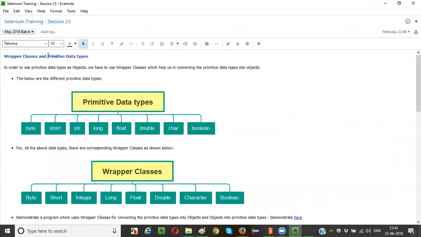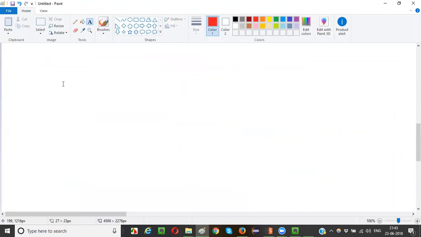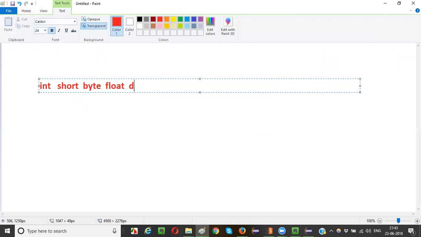So primitive data types, when required, need to be converted into objects, right? The same should be possible. Fine. Let's go down. What are the different primitive data types, guys? Int, short. Randomly I'm writing, guys, I'm not following any order, just whatever I get into my mind. Int, short, byte, float, double, char, boolean.